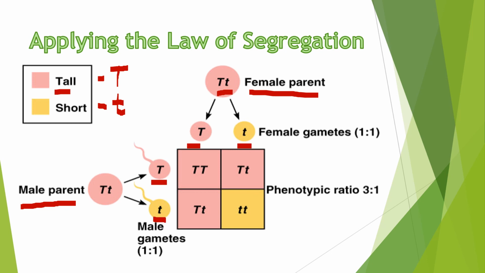Then after that, it recombines. So we have the combination of the genotype of parent 1 and parent 2 inside the boxes. So the letters in the boxes represent the possible genotypes of their offspring.